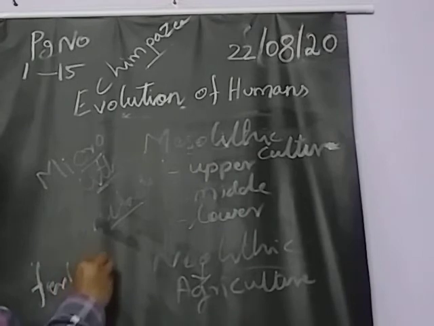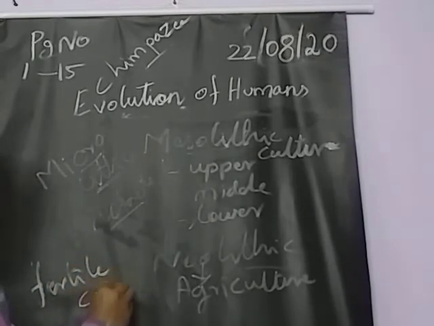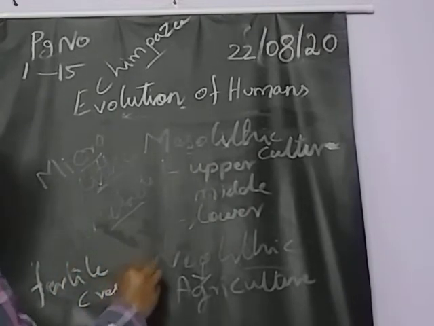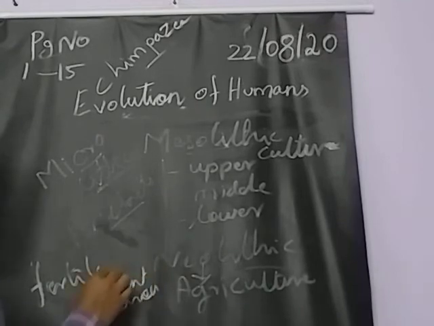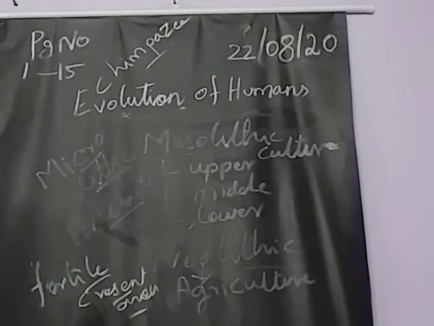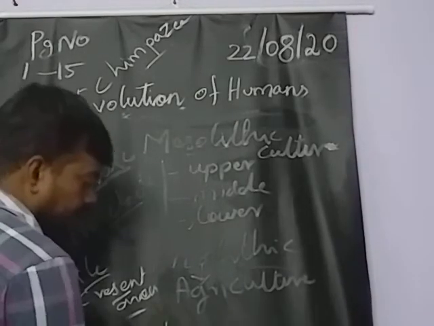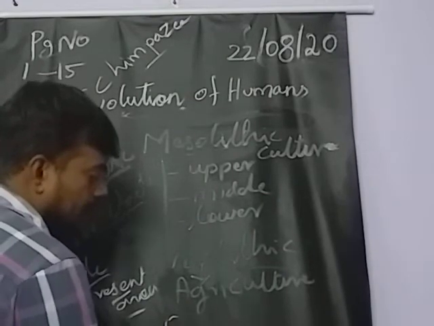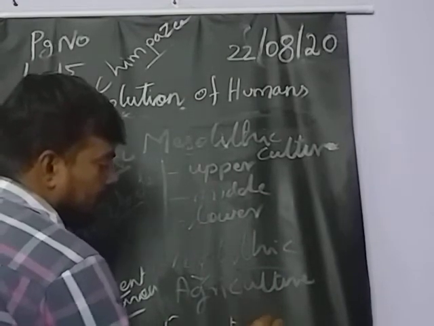Fertile crescent area. Some of the areas alone will be called the fertile crescent region. What are the fertile crescent areas? Egypt, a very important one.